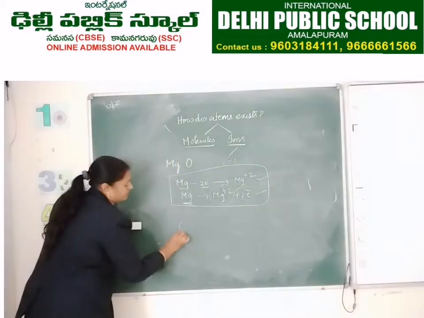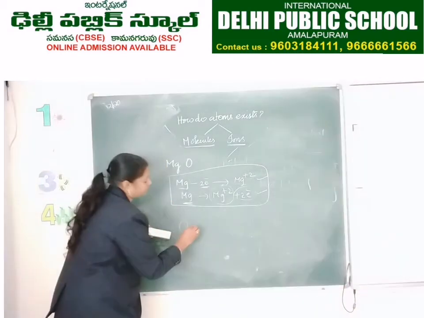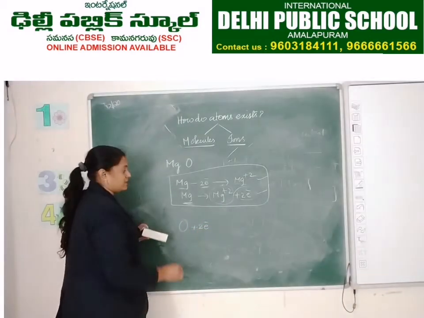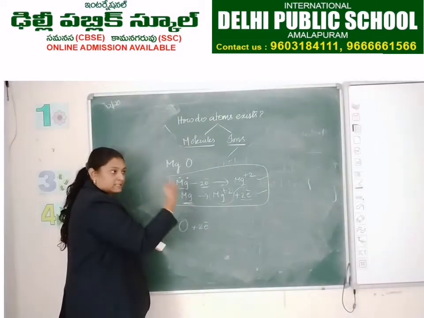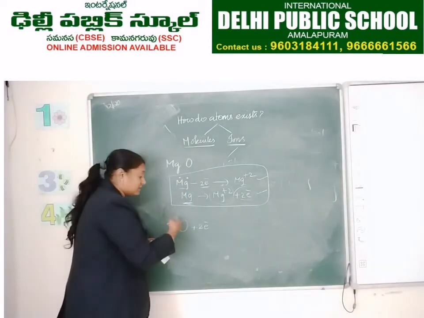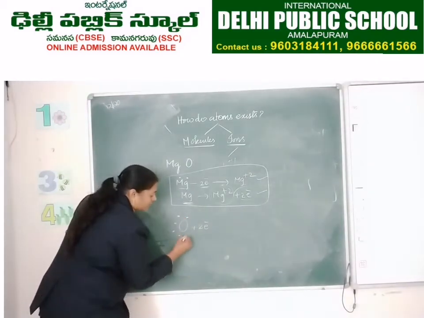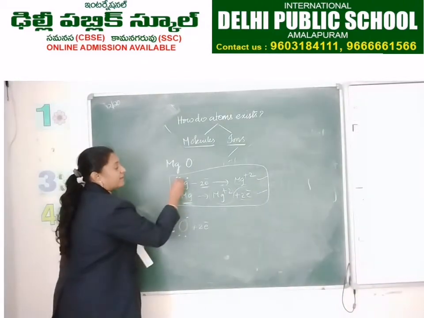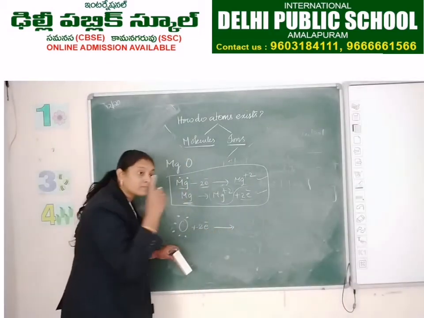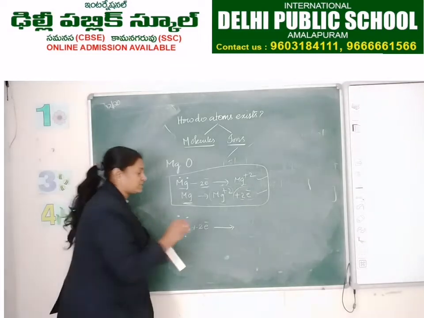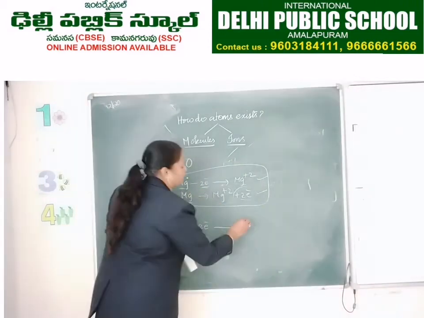And coming to oxygen. Oxygen, how many electrons does it need to get? 2 electrons. While showing this, you have to mention the electrons which it is losing or the electrons which it needs. How many electrons are there in the outermost shell? 6, and here 2. 6 electrons plus 2 electrons gives rise to how many electrons? 8 in the outermost shell. So then it becomes O minus 2.